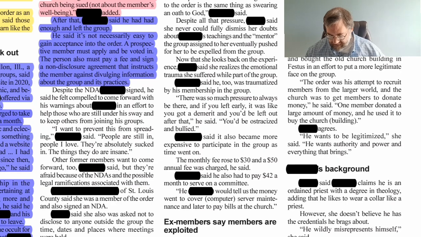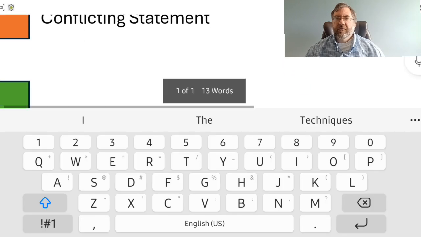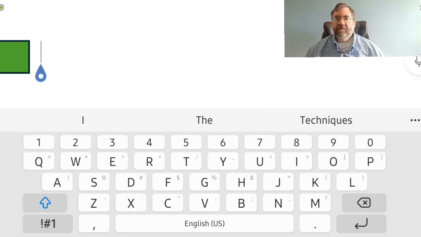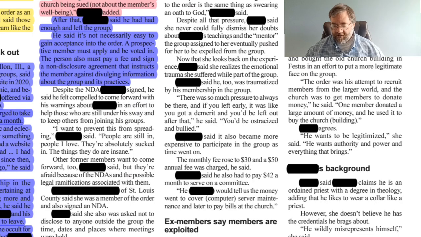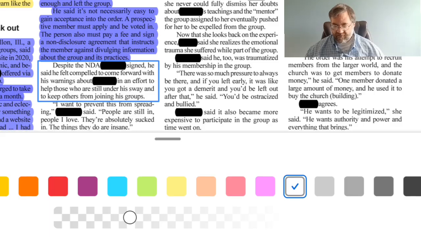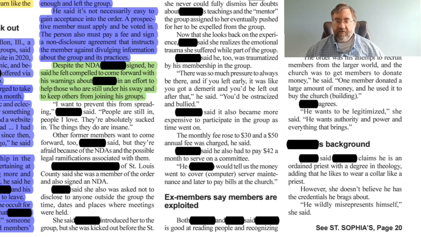Despite the NDA Blank signed, he said he felt compelled to come forward with his warnings about Blank in an effort to help those who are still under his sway and to keep others from joining his group. Well, here we have a new category, and this category is motive. So we'll go back to our legend. We'll add the new category, motive, and the color associated with this category is going to be green. So we'll go back to our article and we will highlight that paragraph in green.